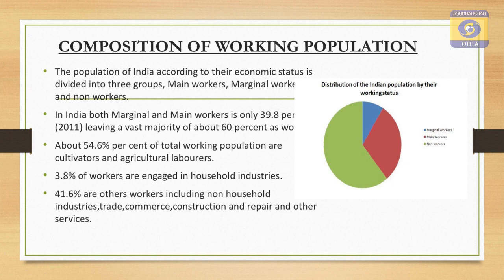If the working group is taken into consideration, if the total population is taken into consideration, then only 38.8% of people are working in various sectors, that may be marginal workers or main workers. It is only 38.8% and the rest of the people are non-workers. It clearly indicates the unemployment rate of the country is very high.